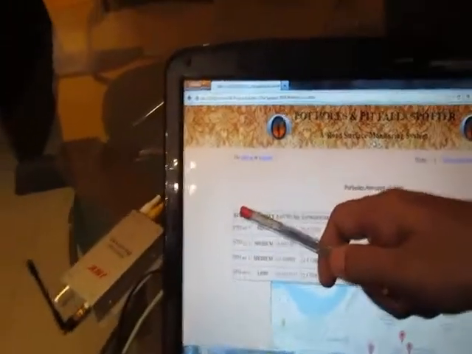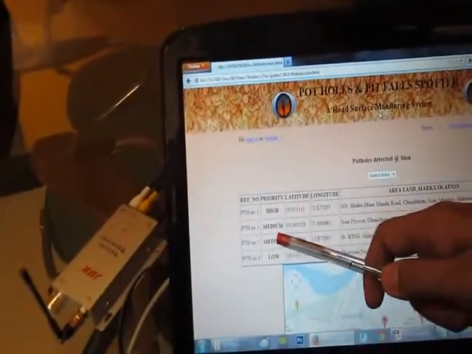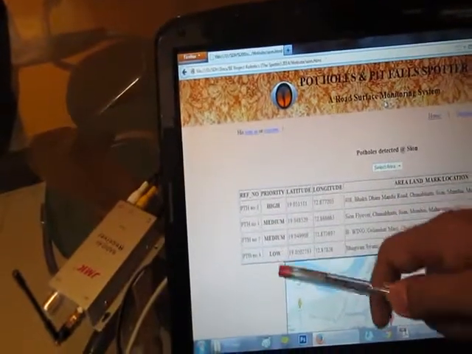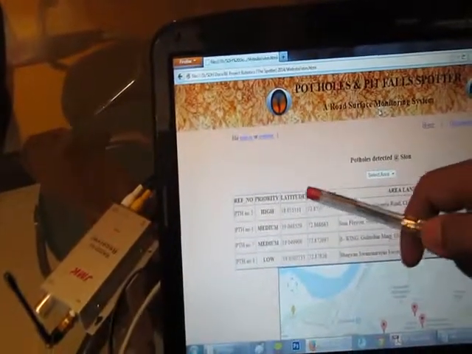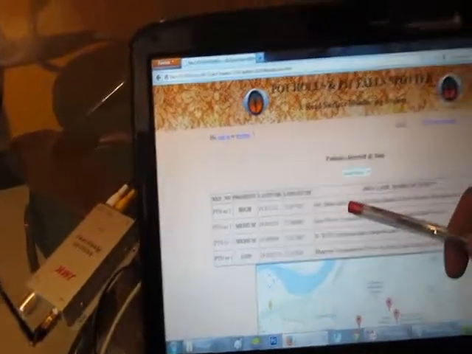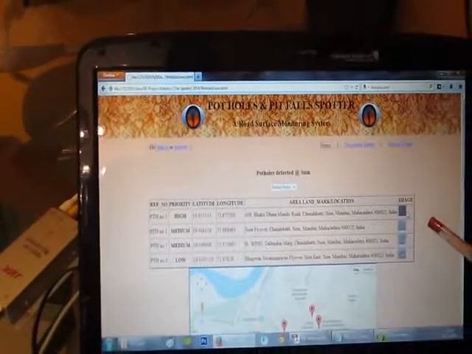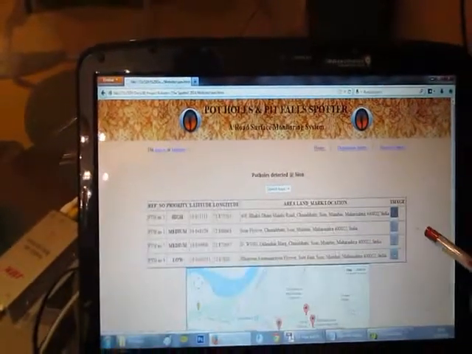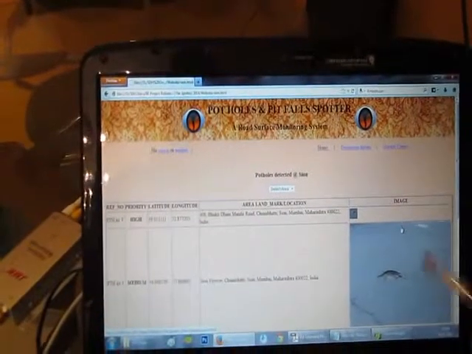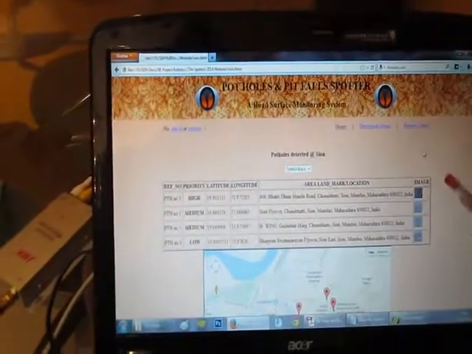The first column again the reference, second column priority, high, medium, low. Four potholes are there over here. Then latitude, longitude of each and every pothole. Next, based on latitude, longitude, area or landmark is generated. Then the last column, image. The first image, this is the pothole. Second image, move the cursor on it and you can view the pothole. Similarly, all the four potholes.